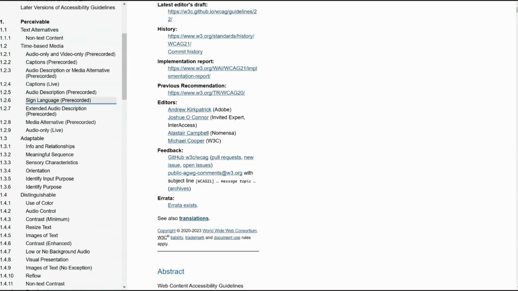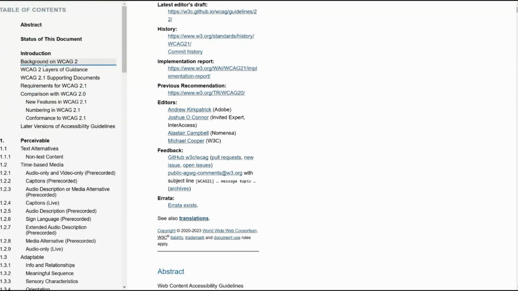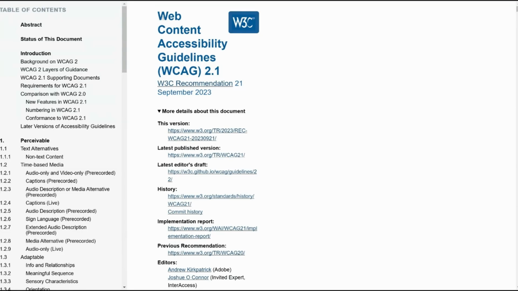I'm not saying the whole thing, but if you are able to understand and read all the points under the four pillars of this WCAG, then it is amazing. But you should know the minimum things of this one. When we talk about WCAG, this is what we call the Web Content Accessibility Guidelines, and the most recent version that we are using is 2.1.